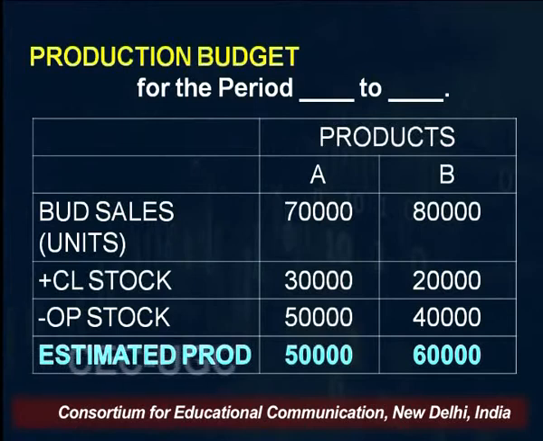So in the budgeted sales, you add the closing stock, and from that figure you deduct the opening stock, right? In the beginning, whatever opening stock we have, that will be deducted. So that gives you estimated production, right? Sales plus closing stock minus opening stock gives you estimated production. If you multiply this with the cost, you get the production cost budget, right?